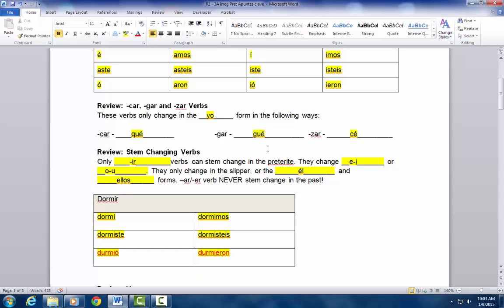Another topic that we already covered, and we're going to review again, is stem changing verbs in the preterite. Only IR verbs can stem change in the preterite. They change either E to I or O to U. They can only ever change in the slipper, which is the él and ellos forms. So AR and ER verbs never stem change in the past. So for example, dormir: dormí, dormiste, durmió. I put it in red. Maybe you could just circle it on your paper. Dormimos, dormisteis, durmieron.